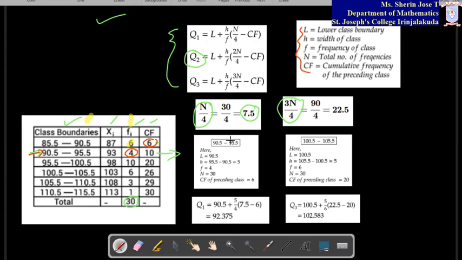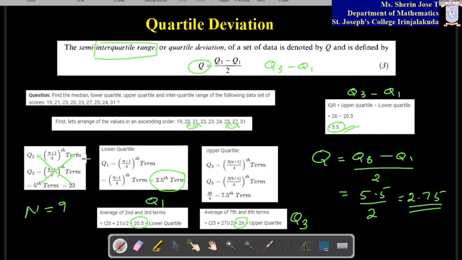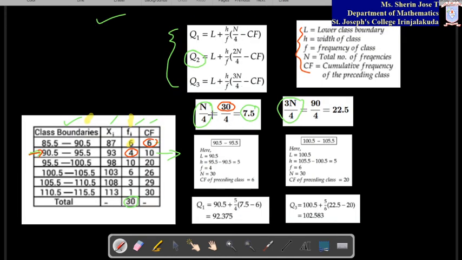So once again, what we have done: n by 4 we have found, because this is an even number, we have to take n by 4. If it is an odd number, as in the previous example, where it was odd, that is why we took n plus 1 by 4. So here it is even, so n by 4. It will come to 7.5.